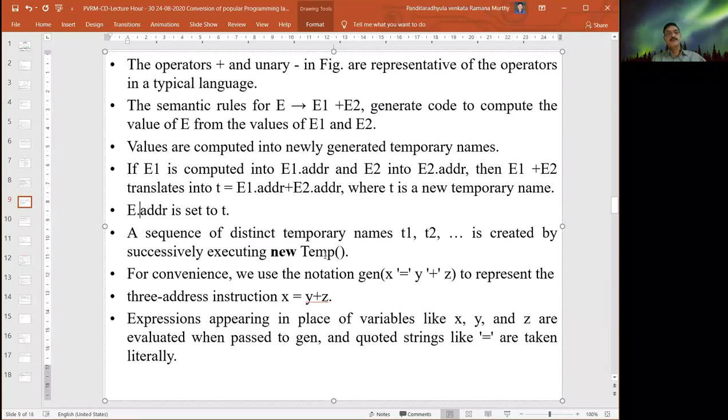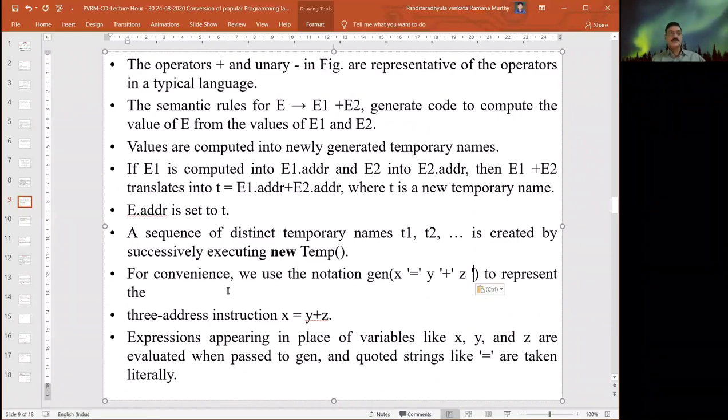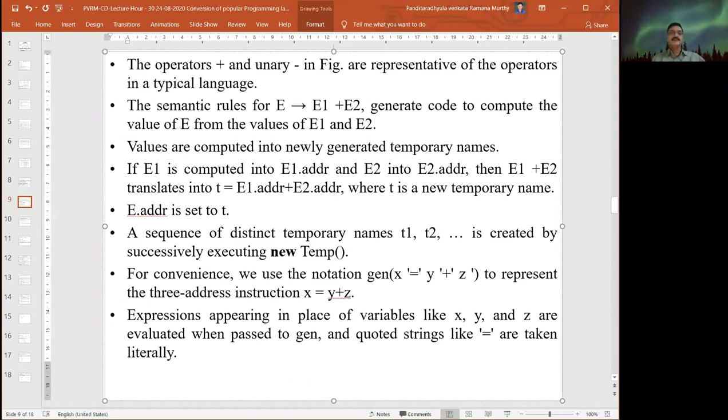For convenience, we are using the notation x = y + z to represent the three address instruction x = y + z.